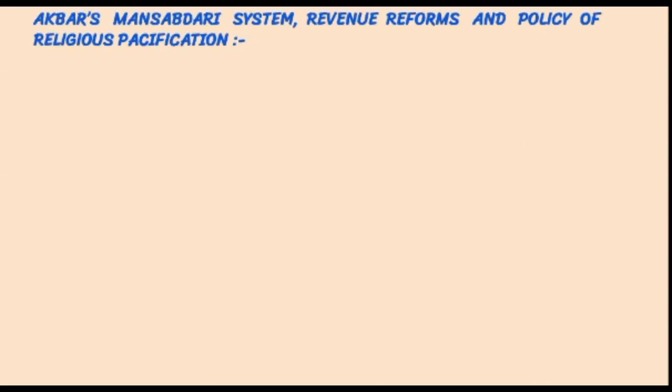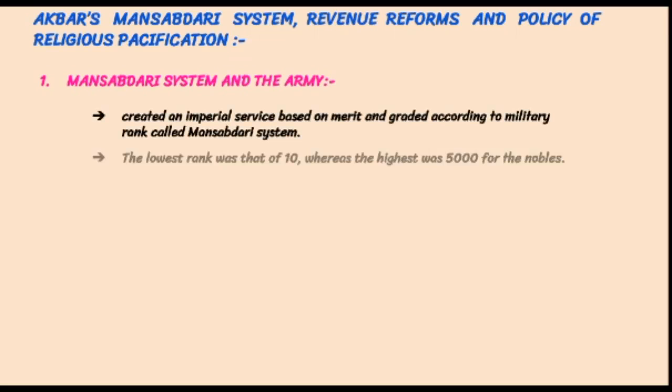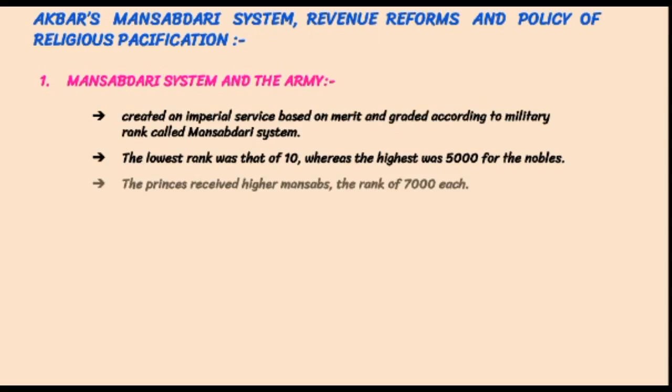Akbar's Mansabdari system, revenue reforms, and policy of religious pacification. Akbar was a statesman and a brilliant administrator. Akbar created an imperial service based on merit and graded according to military rank, called the Mansabdari system. The lowest rank was that of 10, whereas the highest was 5,000 for the nobles and 7,000 for the princes. The Mansabdars held their appointment directly from the emperor.